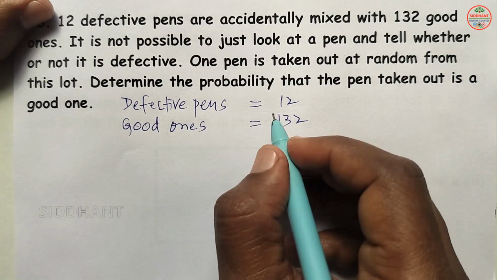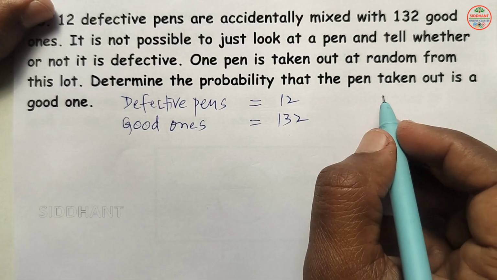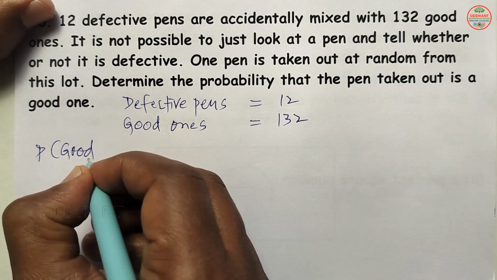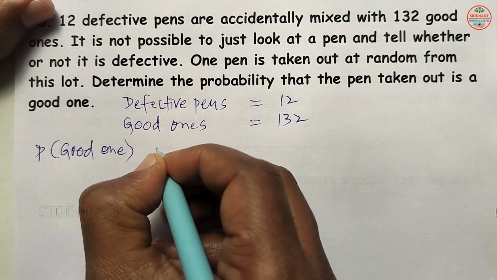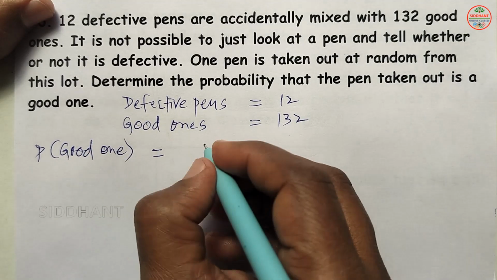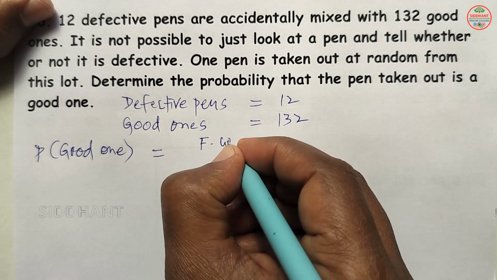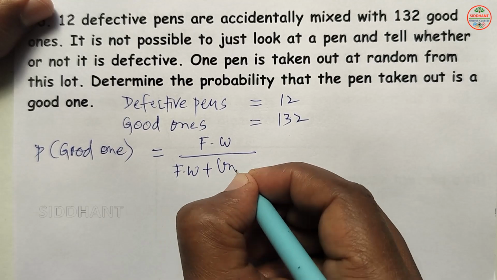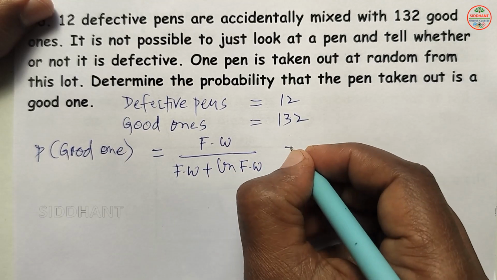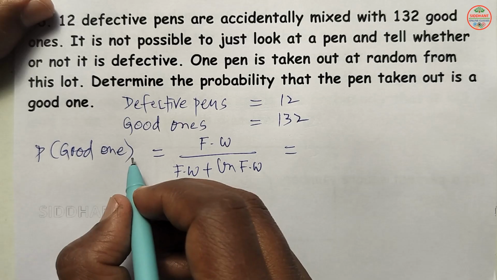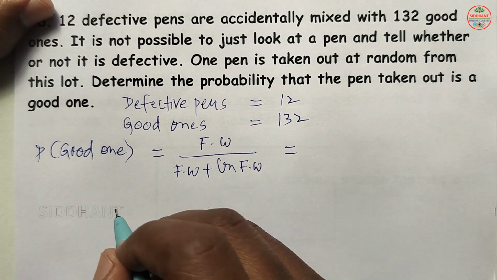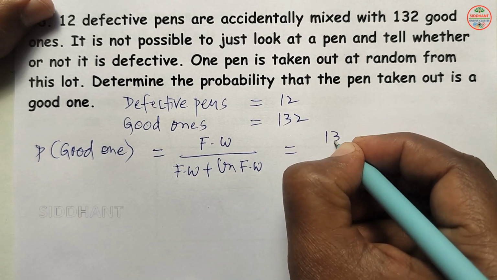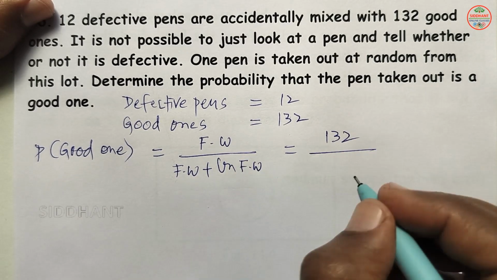In the question they are asking what is the probability that it is a good one. So P of a good one we are going to see. The question is asked in the happening side, so favorable ways by favorable ways plus unfavorable ways. What is the chance of getting a good one? 132 chances are there; these are the favorable ways.